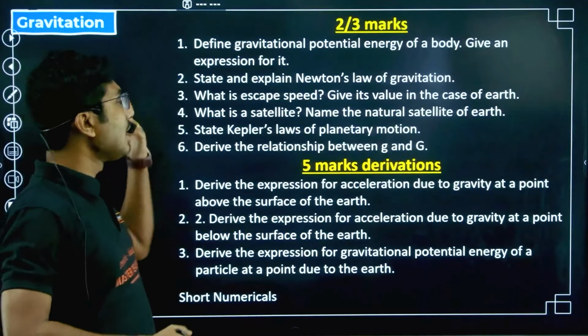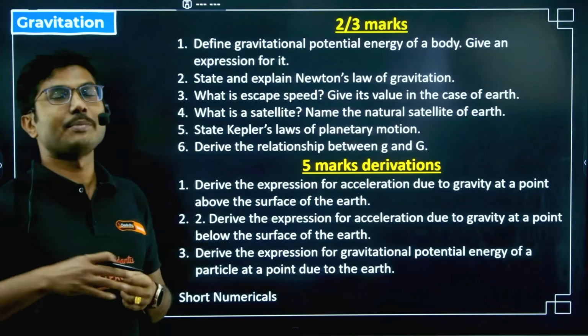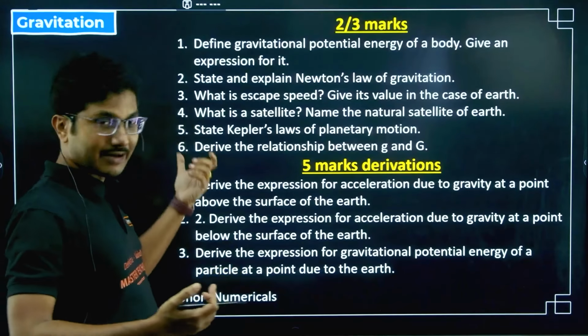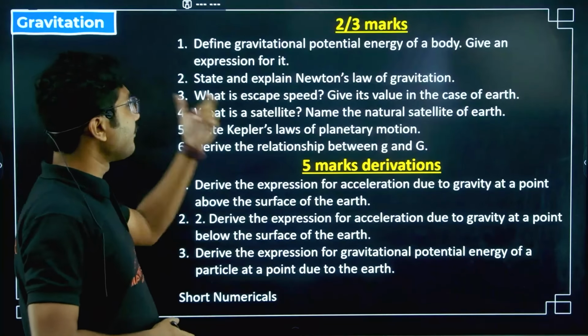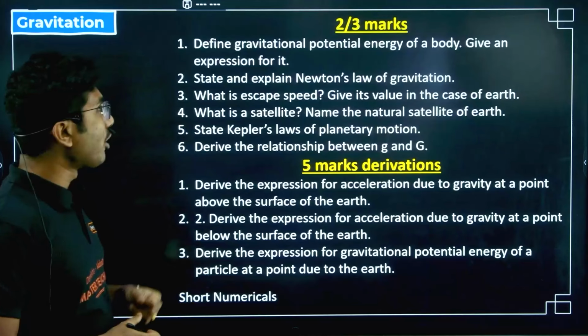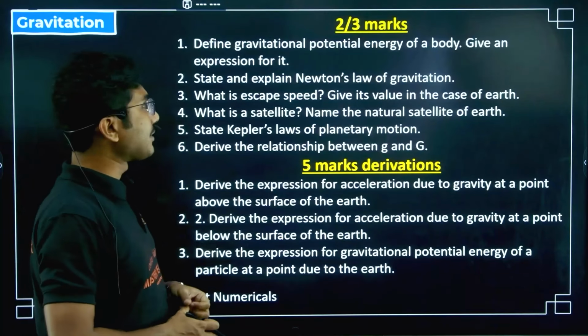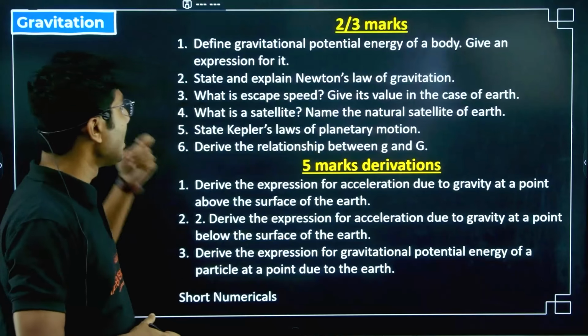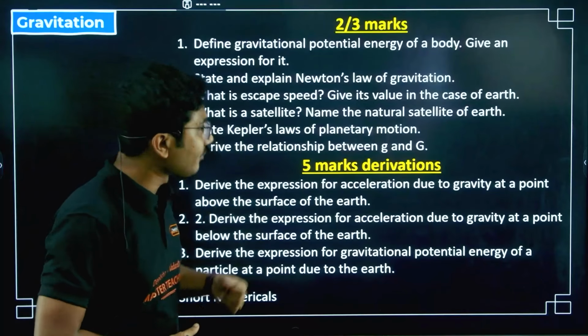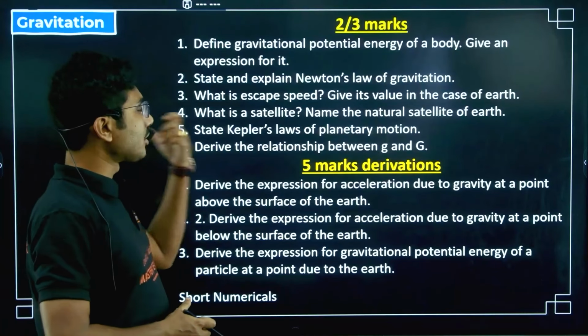Next is gravitation. Some people have gravitation, some people do not have gravitation. But if you have gravitation, you have to check these questions. Define gravitational potential energy of a body. Give an expression for it. State and explain Newton's law of gravitation. What is escape speed? Give its value in the case of Earth. What is a satellite? Name the natural satellite of the Earth. State Kepler's laws of planetary motion.